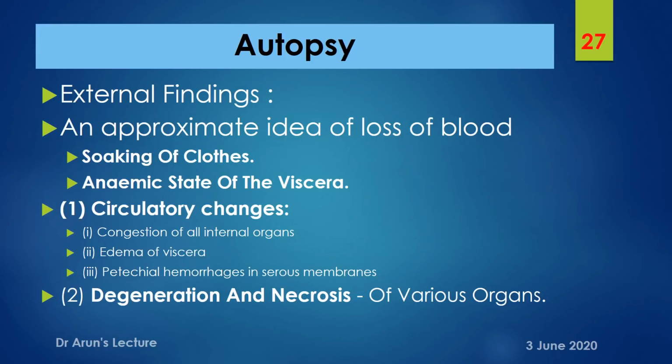And third is the anemic state of the viscera: if the tissues are pale enough, then the loss of blood is in larger quantity, or if the soft tissue retains the pinkish color, then the loss is only minimal, right? Again, it is a professional opinion in case of soaking of clothes and an anemic state of viscera, and an approximate estimation can be done.